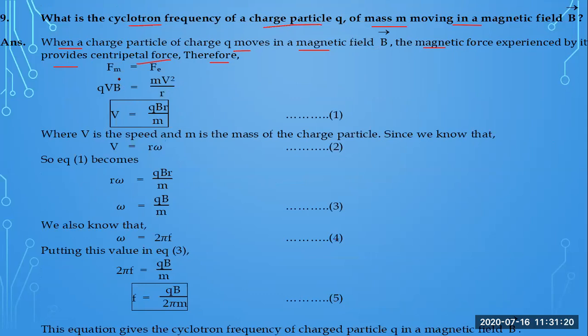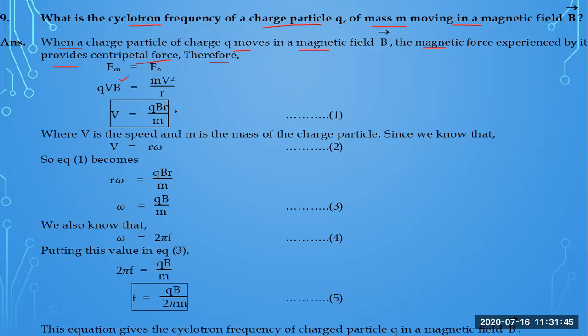And why? Because this magnetic force is produced when a charged particle enters perpendicular to the magnetic field. So this will be the magnetic force acting, that is qvB. There is no sine theta, which clearly shows that the angle between v and B is 90 degrees. So the charged particle moves inside a circular path.